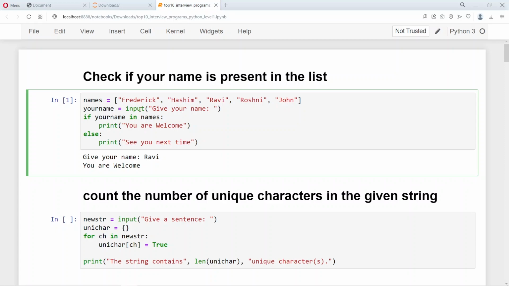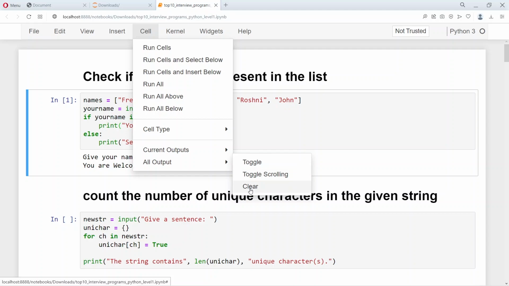So what you get out of the input statement is already a string, and then here with the in keyword, which is a membership operator, so with this in keyword along with the if statement, and your name is the name that you give through the input statement, and your name is being checked in the names, and then it says you are welcome. So let's do this again.